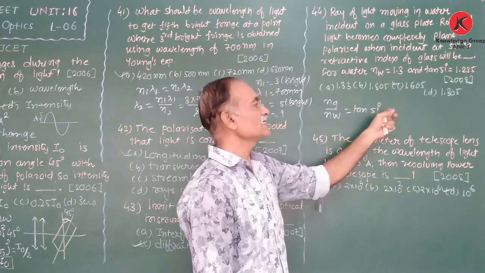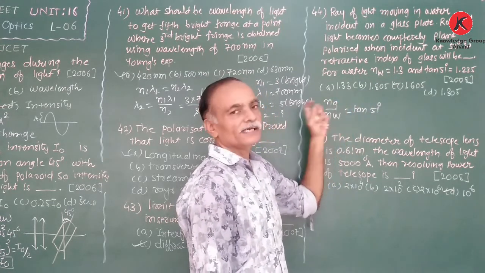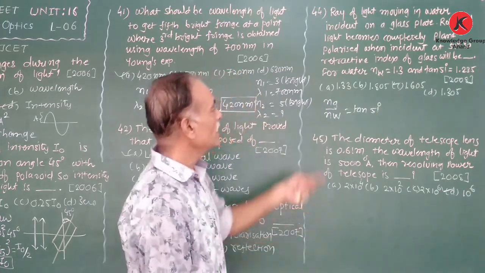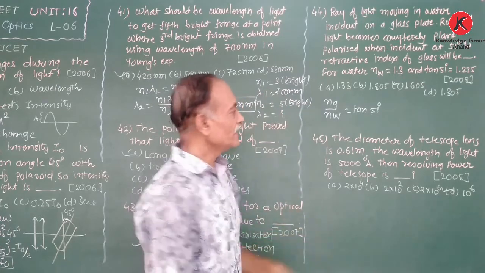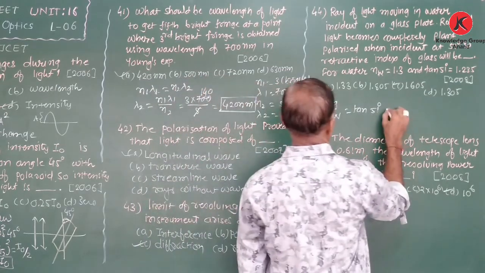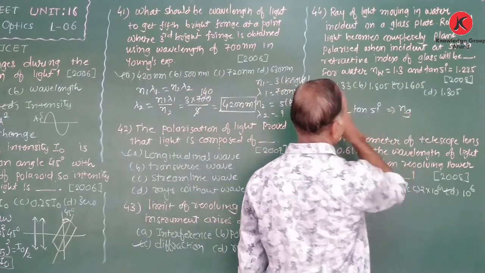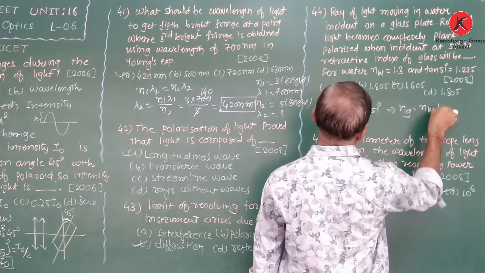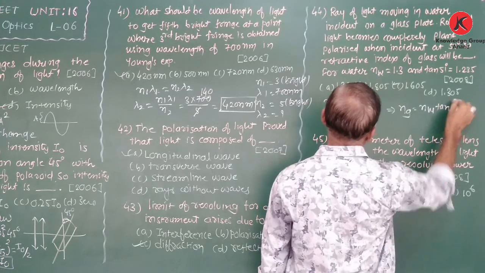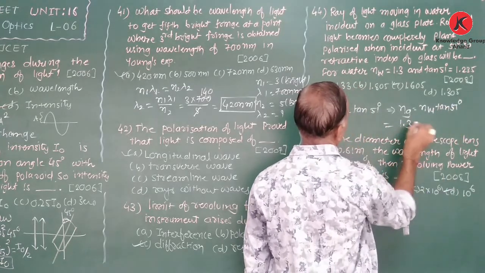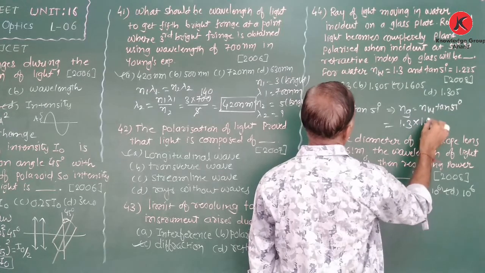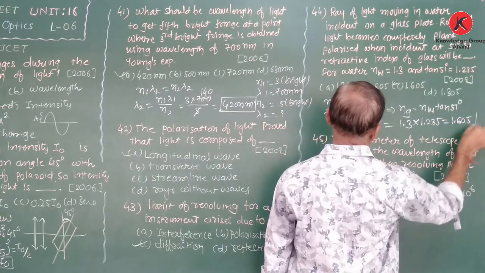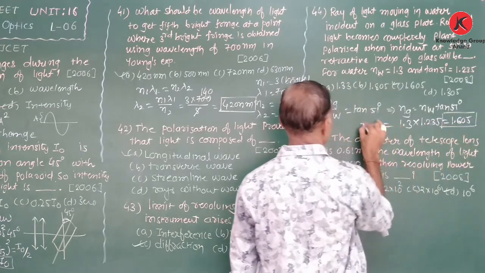Here the angle is given as 51 degrees, and the glass is placed in a water medium, therefore Ng upon Nw is equal to tan 51. So we require the refractive index of the glass plate, which is equal to Nw times tan 51. Nw is given as 1.3, and tan 51 is 1.235. That means 1.605 is the refractive index of the glass plate.